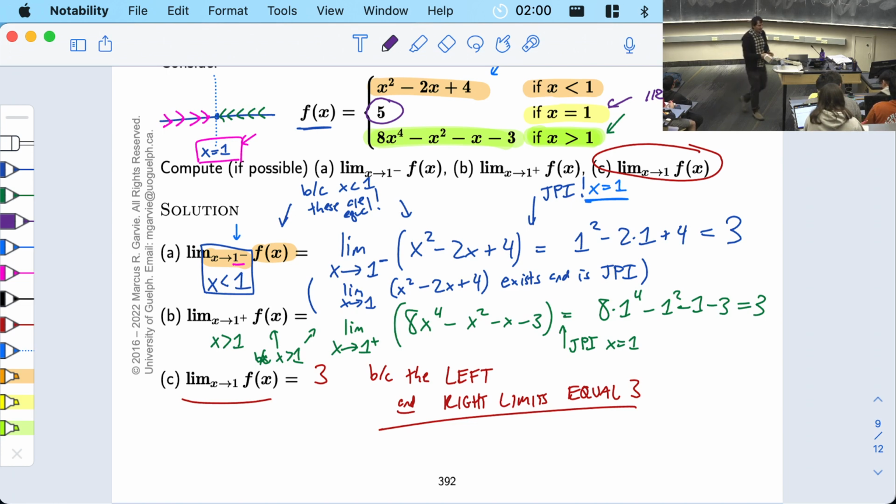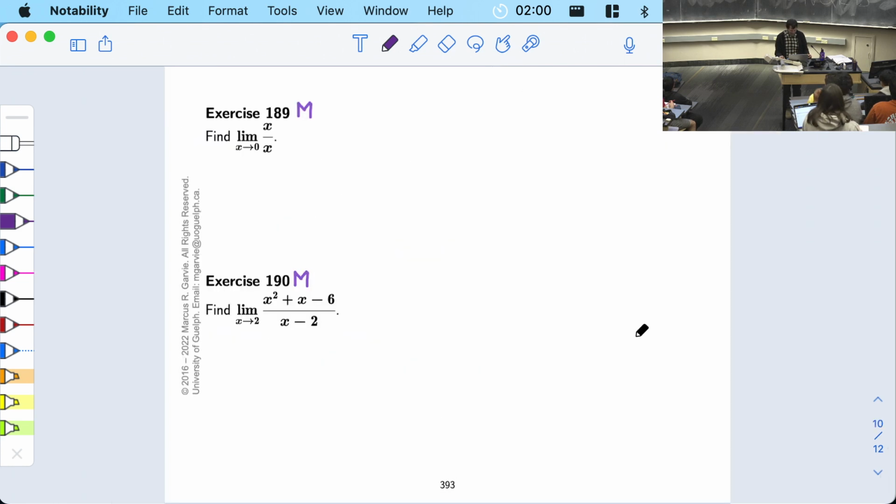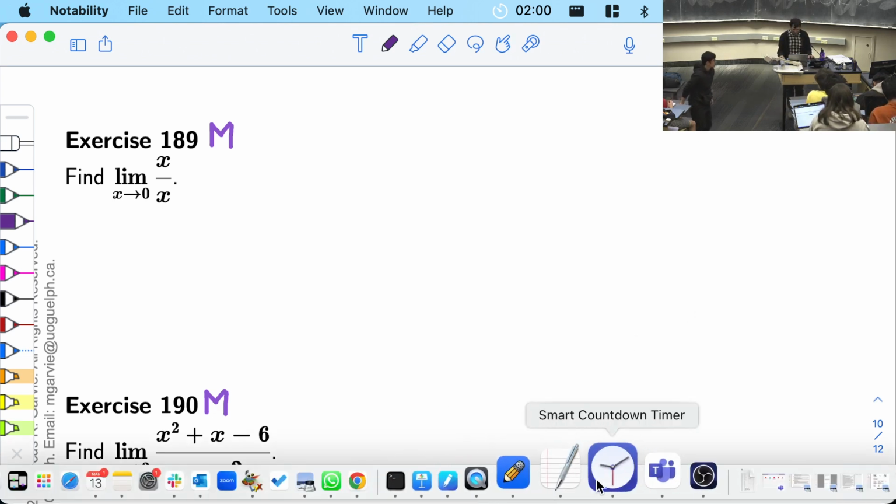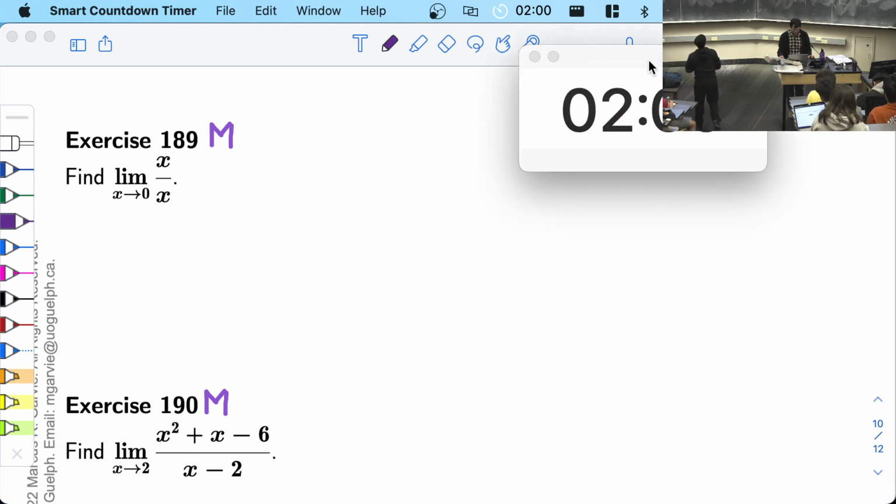Okay, I'm going to set you guys loose on another one, and that is this one on the next page, the limit as x goes to 0 of x divided by x. I'm going to have you work on it for 2 minutes, and then I'll put up some multiple choice answers after 2 minutes for you to try, okay? So try working on it, and then I will give you a chance to answer the multiple choice.